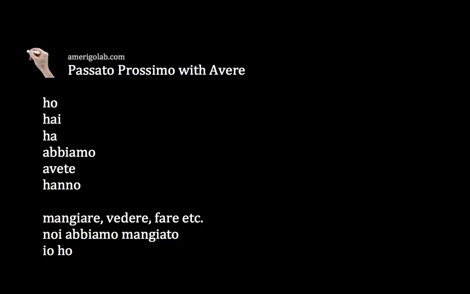Now, what is the difference between vedere and mangiare? Mangiare is a regular verb. Vedere is not regular. So you form the past participle in another way. You just must remember. So it will be io ho visto, even if veduto, the regular form, can be used. But just remember that it's better if you use visto. So forget about veduto. So io ho visto Giulio.